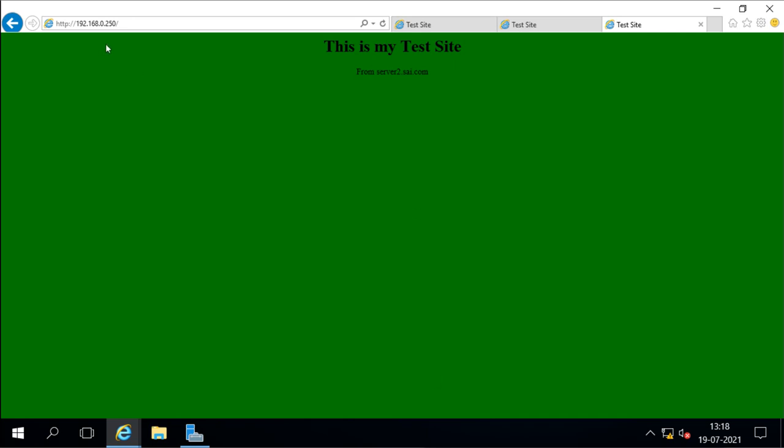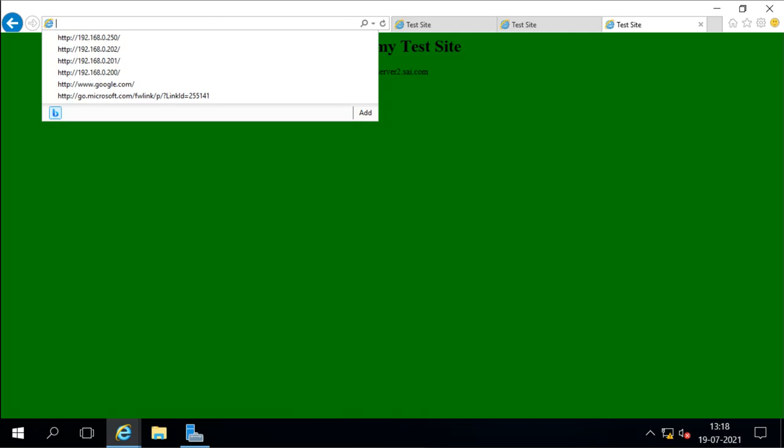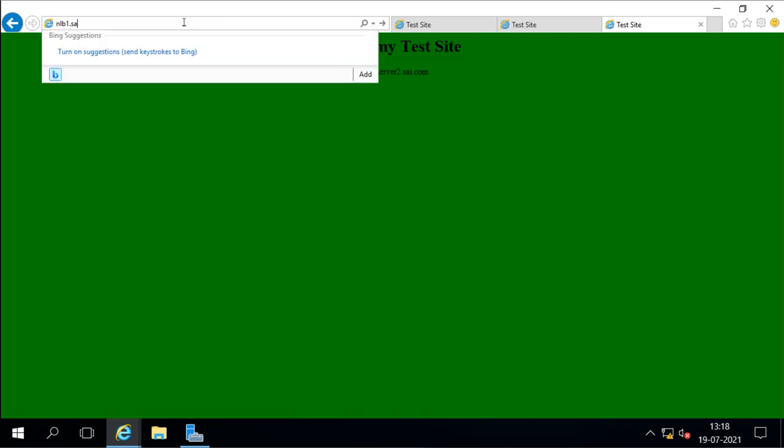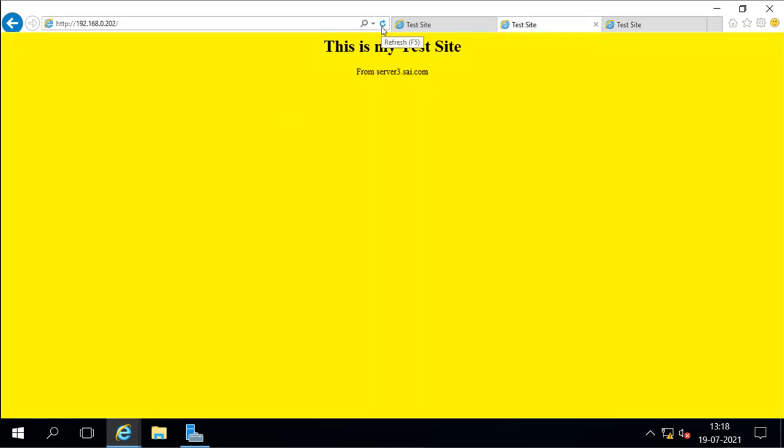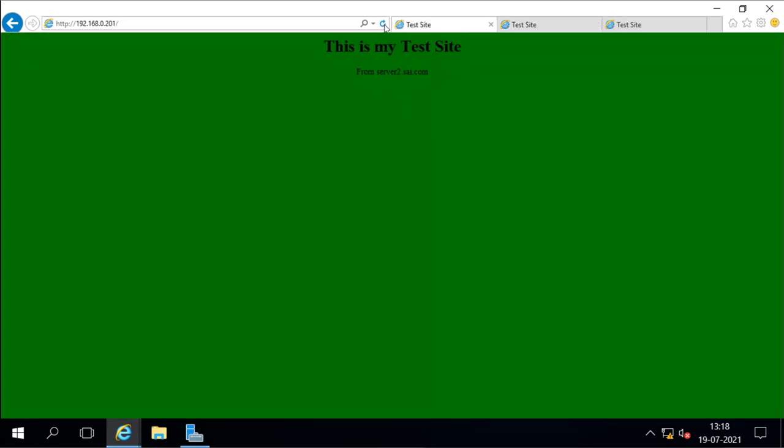This is the cluster IP, the IP address which we configured for the cluster. If we try to access it with the name, that name is NLB1. We can access it by the name, or we can access it from the IP address also. The hosts are also giving the reply because we selected the multicast option. And right now the cluster is using the services from server 2, because server 2 has priority number 1.